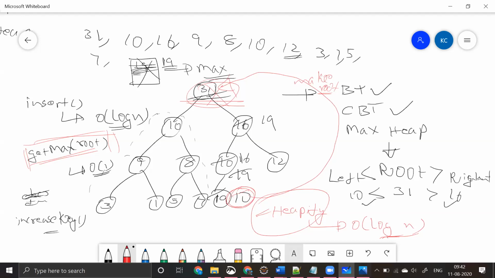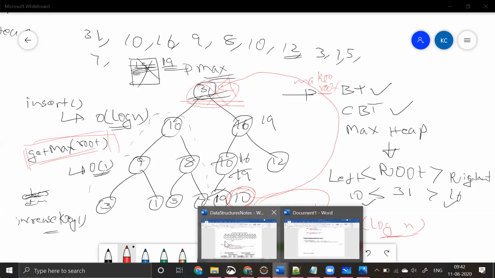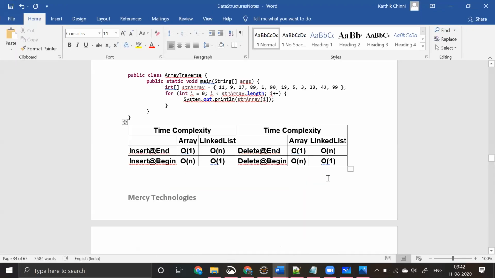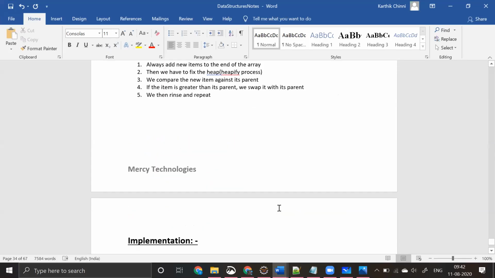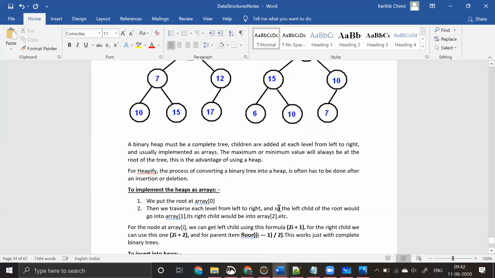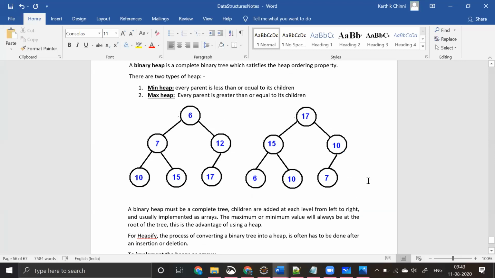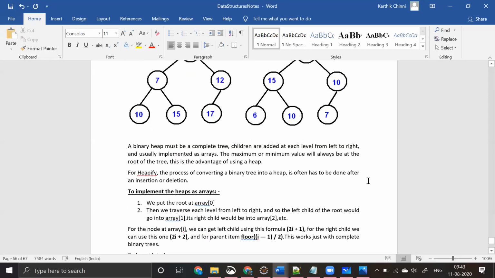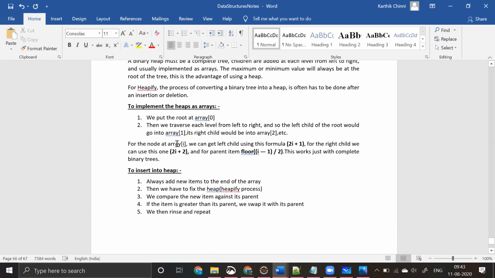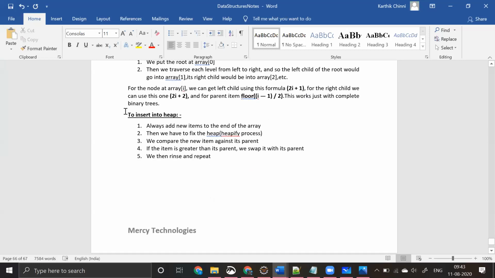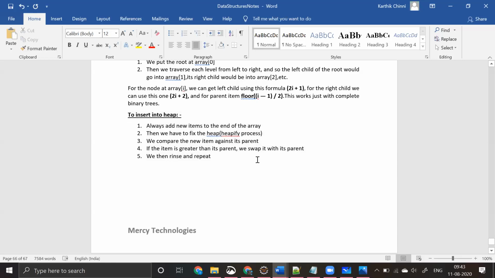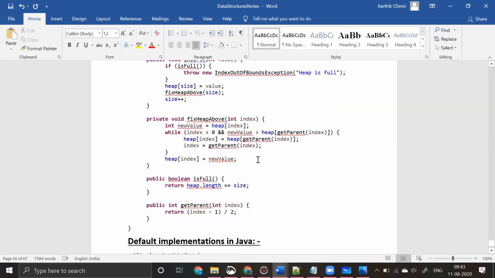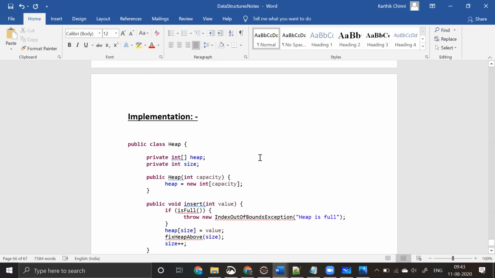Okay, heap data structure. In the notes, I've given everything clear, guys. Whatever I explained here, I've given clearly in the notes. So how do you implement it? Maybe I'll show you the code as well in an overview. What are the steps to insert into a heap, and what happens next? I'll be teaching you the code.